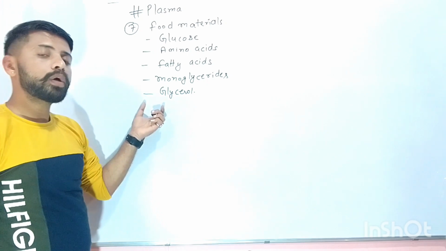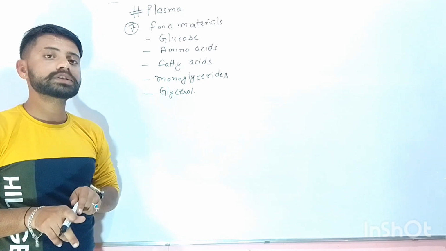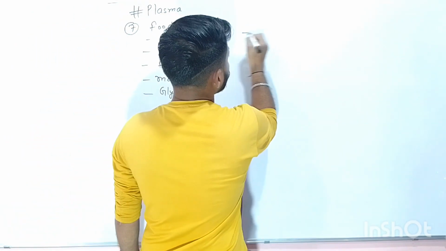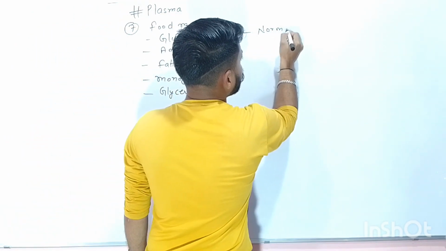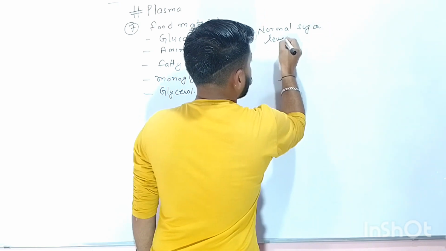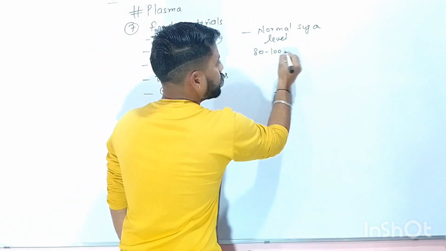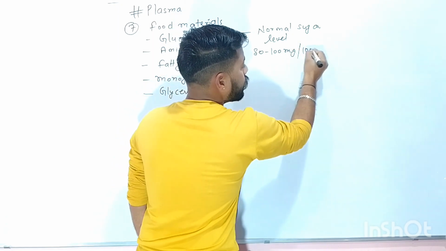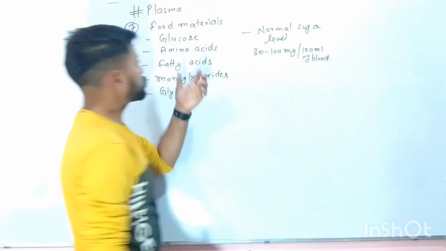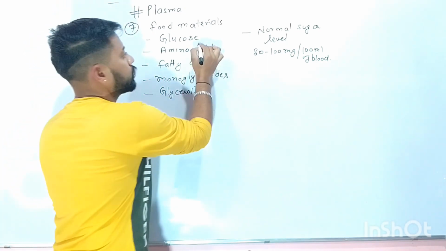When we are talking about these, we should also understand how much glucose is present in our blood or plasma. That is the normal sugar level, and it should be 80 to 100 milligrams per 100 milliliters of blood. Because glucose is present in our blood, it is also known as blood sugar.